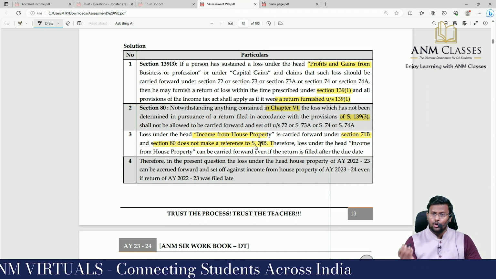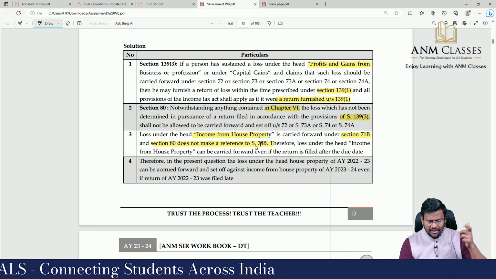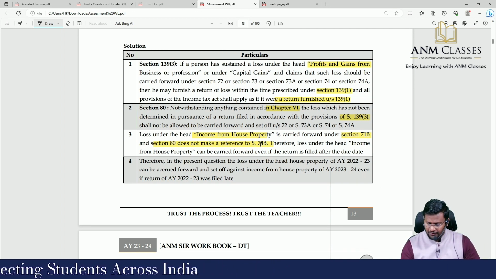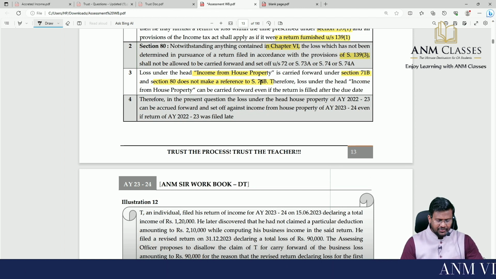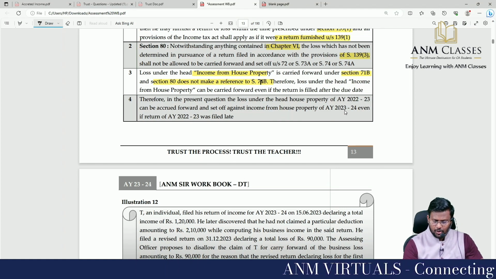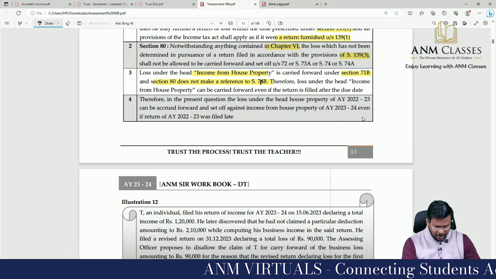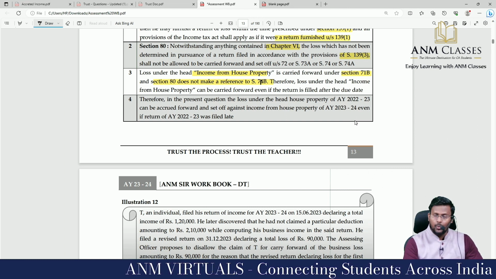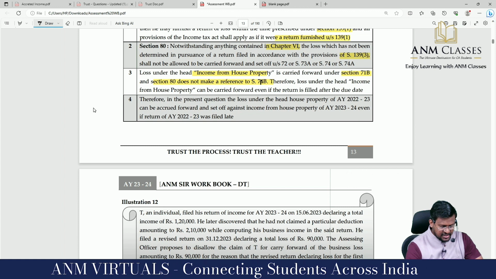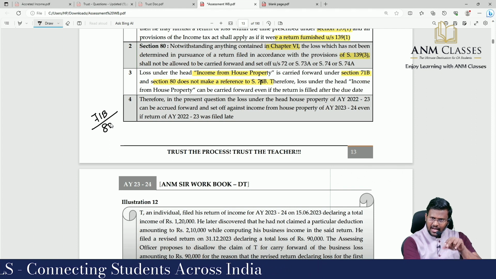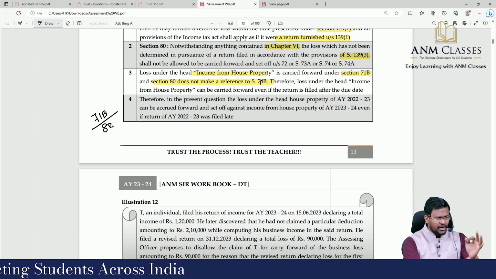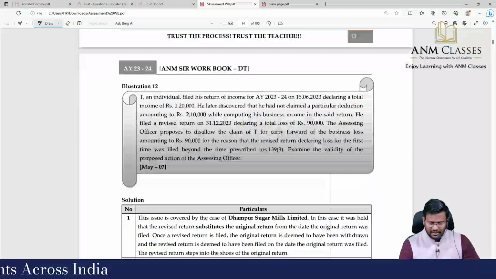Therefore, loss under the head income from house property can be carried forward even if the return is filed after the due date. Therefore, in the present question, the loss under the head house property of assessment year 22-23 can be carried forward and set off against income from house property of assessment year 23-24, even if the return of assessment year 22-23 was filed later. That means, since 71B is not covered by section 80, you can still carry forward the loss under the head house property even if you are filing the return late. That is the takeaway from the question.